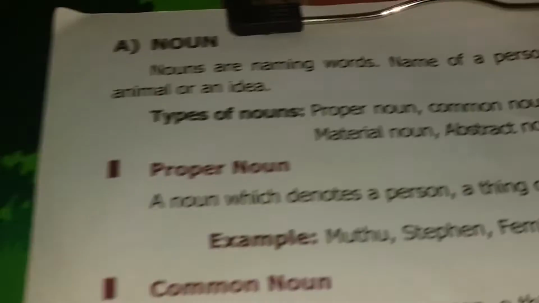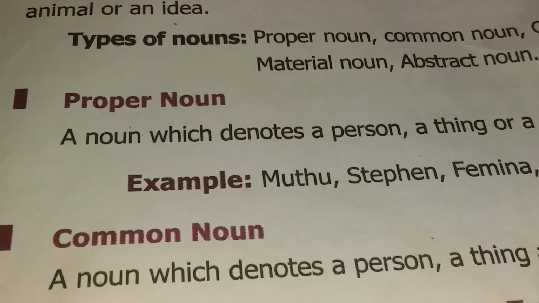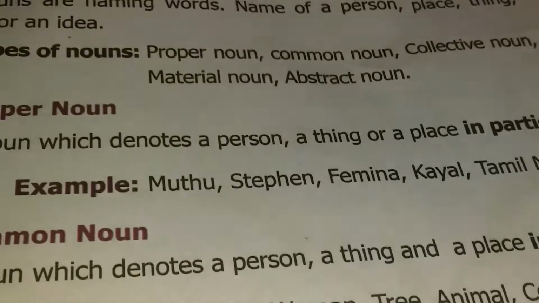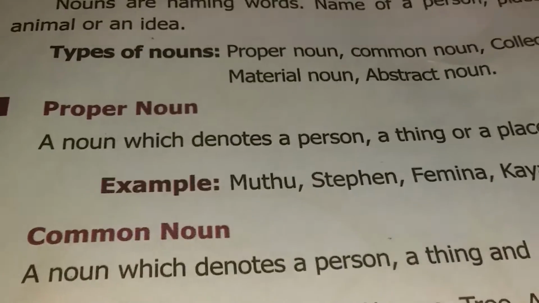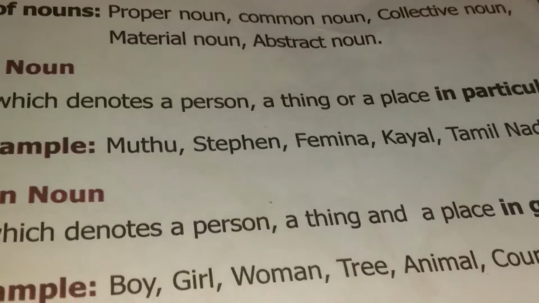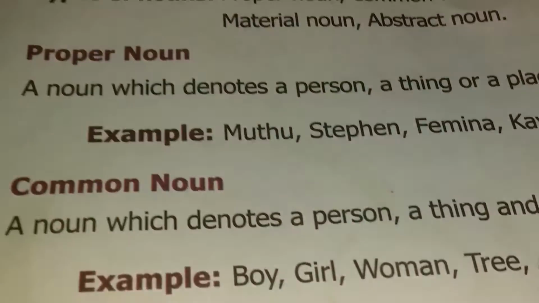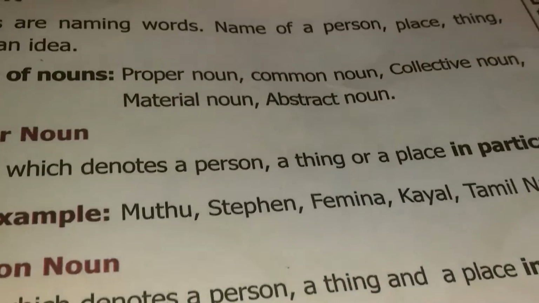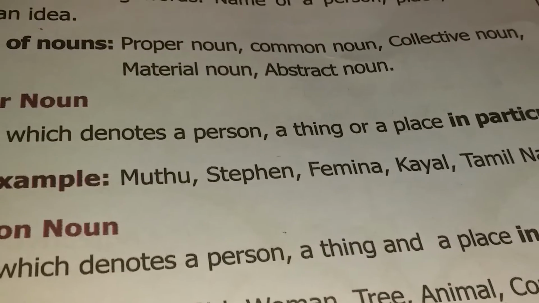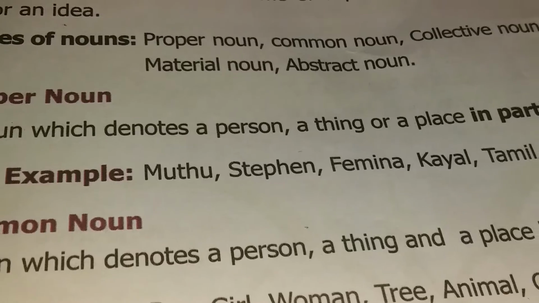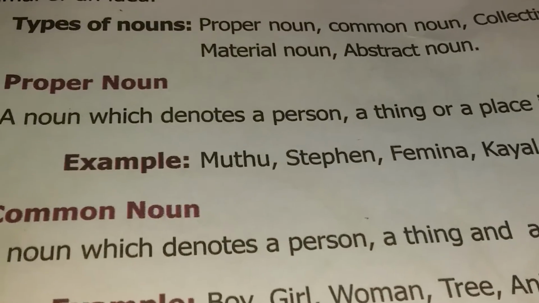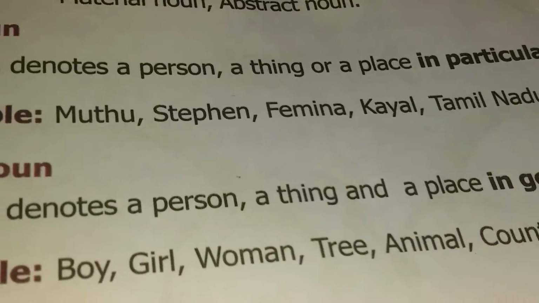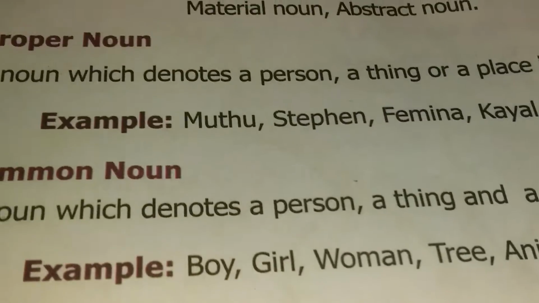First, let's see proper noun. A noun which denotes a person, a thing, or a place in particular is known as a proper noun. It may be a place or thing, a living thing, a non-living thing, or persons. Examples: Muthu, Stephen, Femina, Kayal, these are all names.